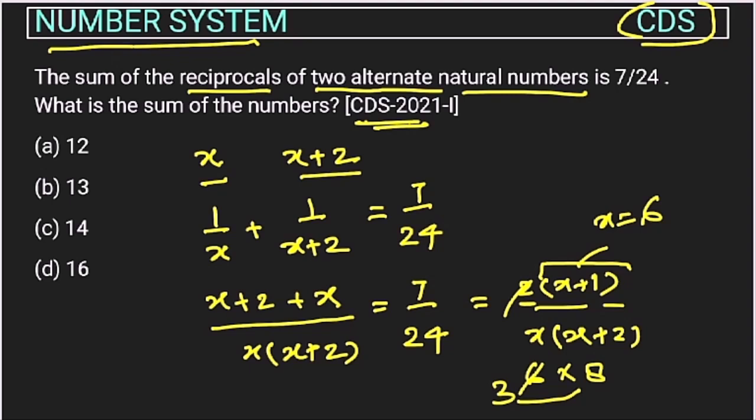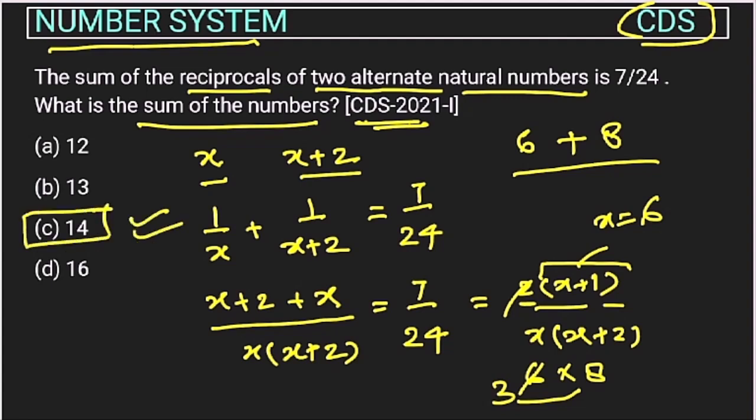So the number will be 6 and another will be 8, right? So they are asking what is the sum of the numbers. So the sum of the numbers will be 6 plus 8. So this will be 14. So the answer is option C.